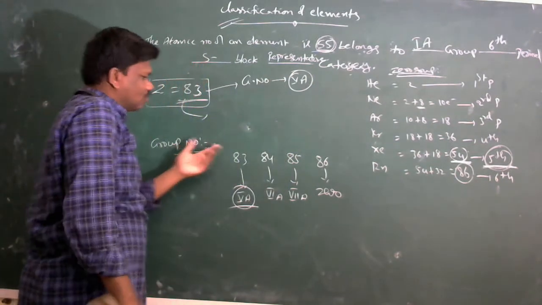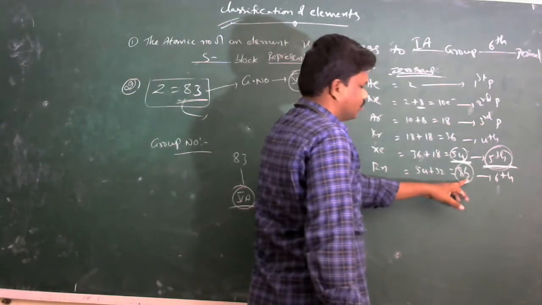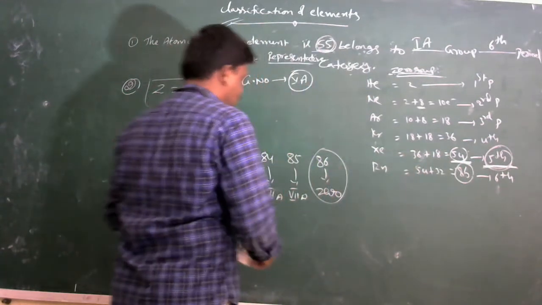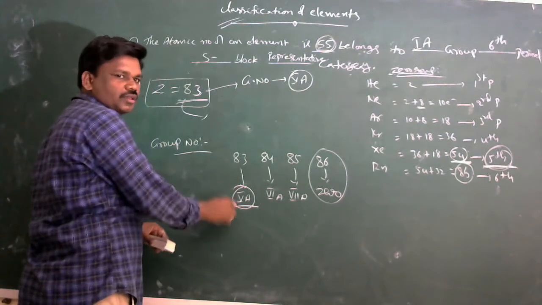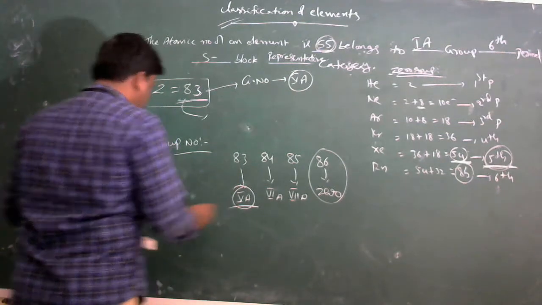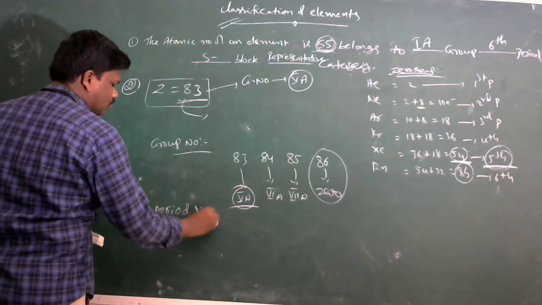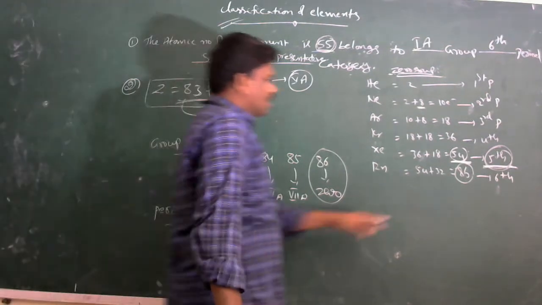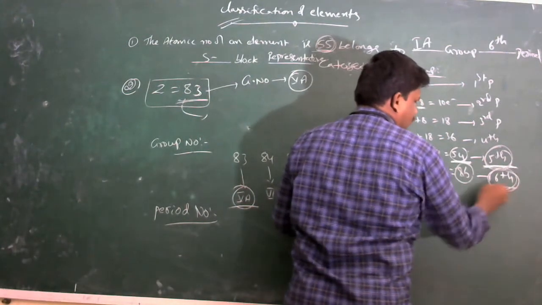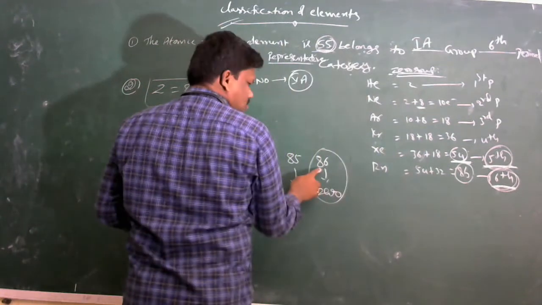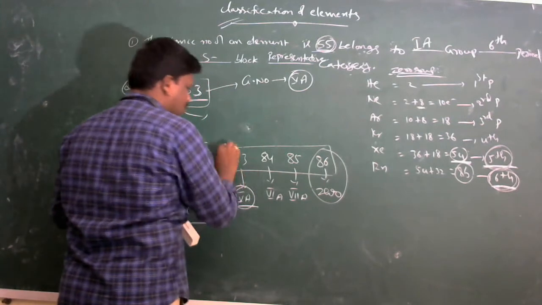First of all, based on noble gas atomic number, 86 belongs to 0 group. Then decreasing group number, 85 7th A group, 84 6th A group, and 83 5th A group element. And another one, period number. First of all, 86 is a 6th period. Then 86 6th period, 85, 84, 83, all are the same period number.